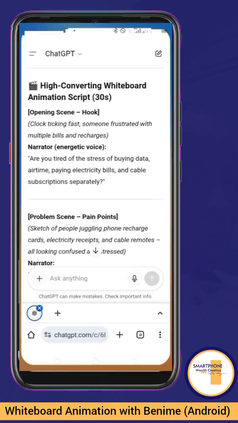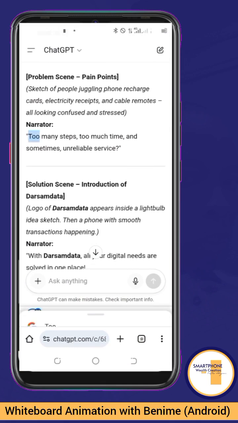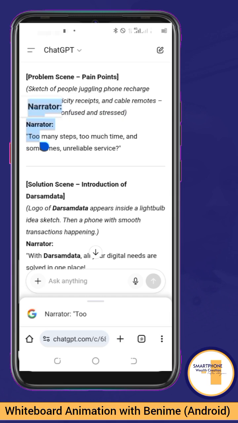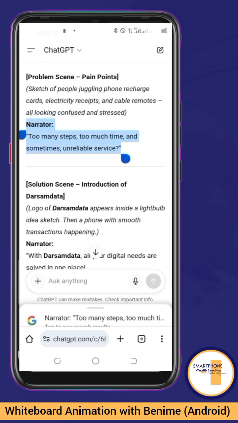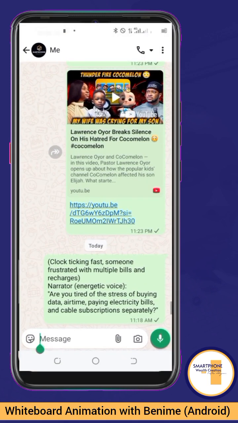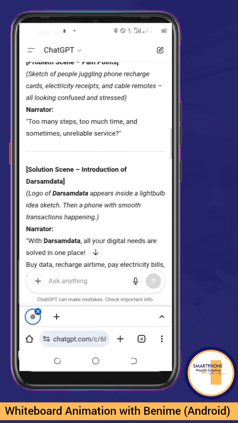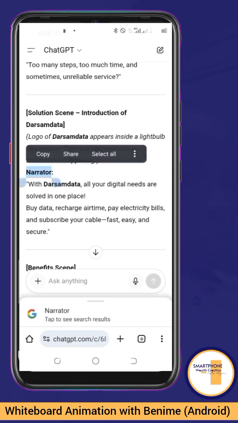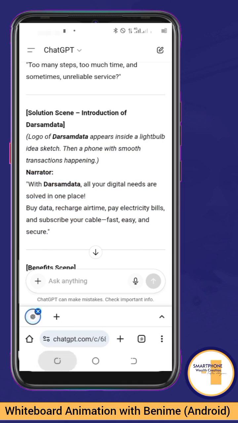Let me go back and copy it for the next scene. Narrator in this case, and yeah, let me just copy the narrator in this case throughout for the second one downwards. Okay, so moving on to the third one. Copy.